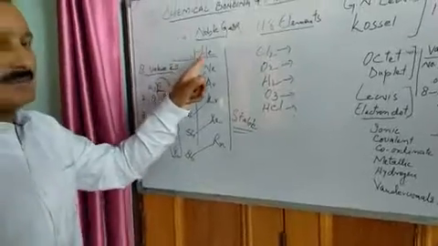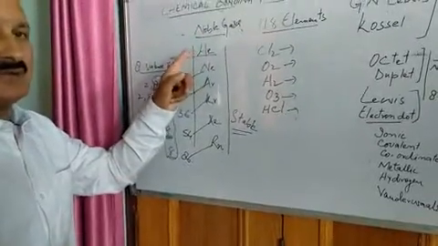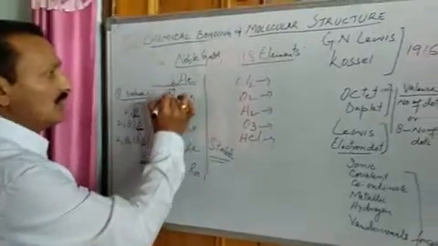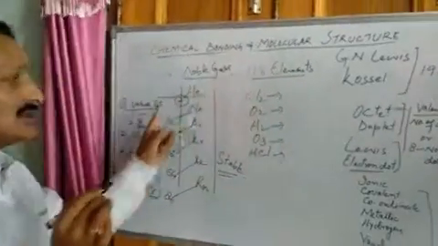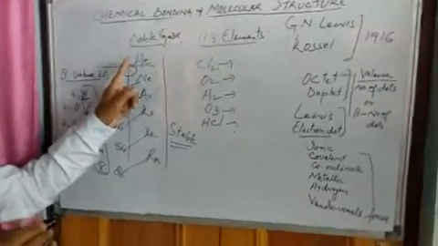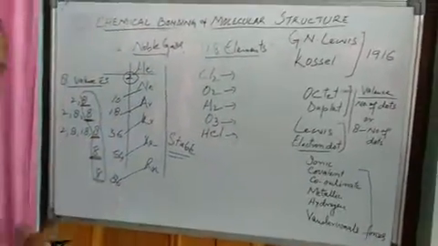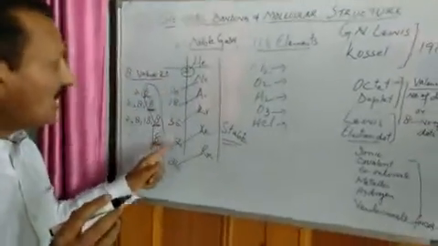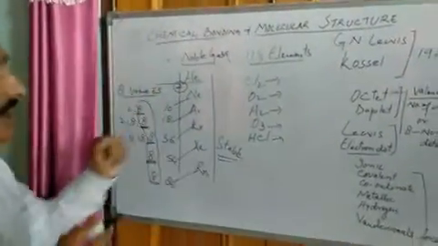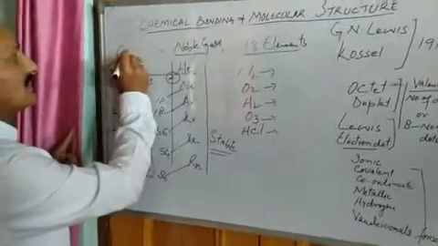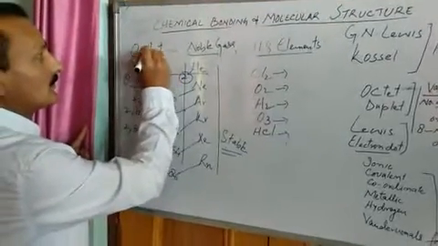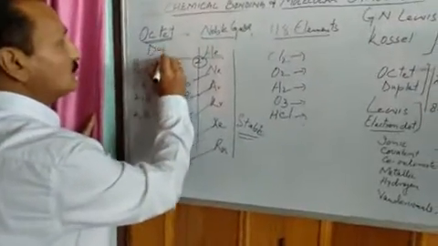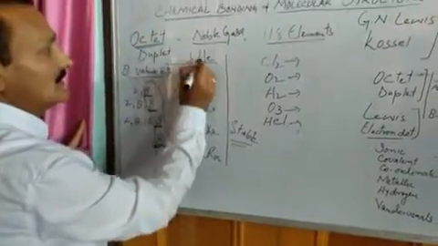But helium is also considered a stable element because it has only one shell and that shell is complete. Its atomic number is 2. Though it does not have 8, it has only 2, still it is considered stable. So what are stable elements? Stable elements are those which have 8 or 2 valence electrons, or in other words, which complete their octet. Octet means 8 valence electrons, or duplet. Duplet means 2, in the case of helium.